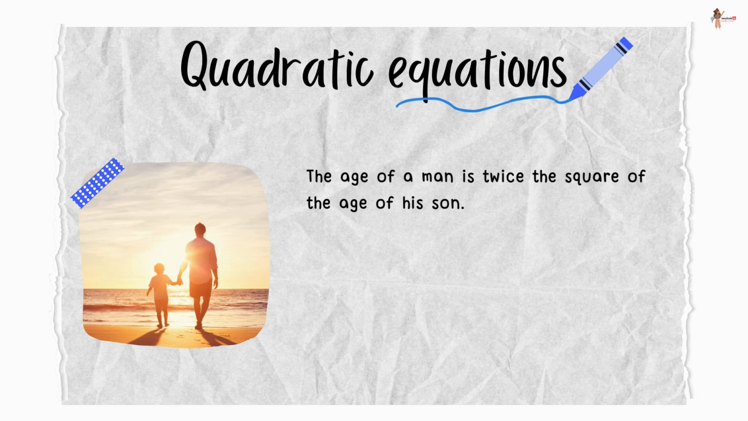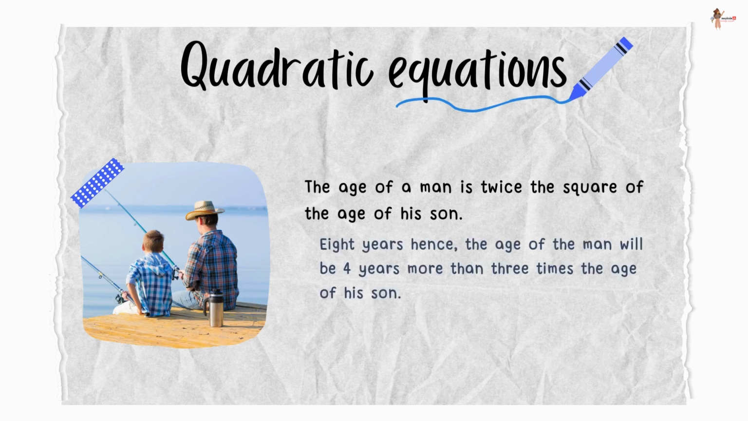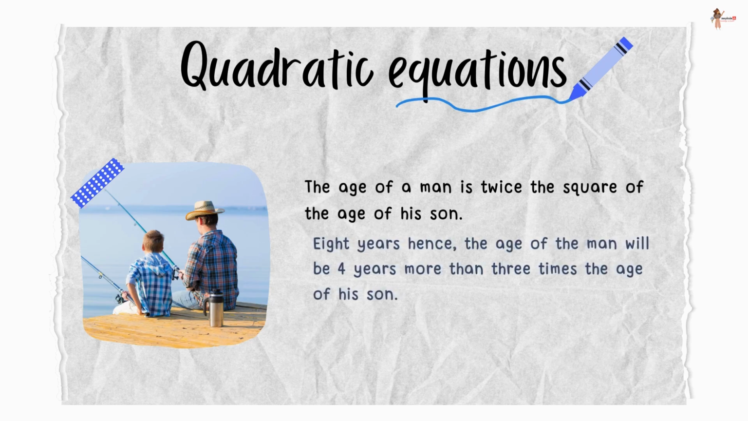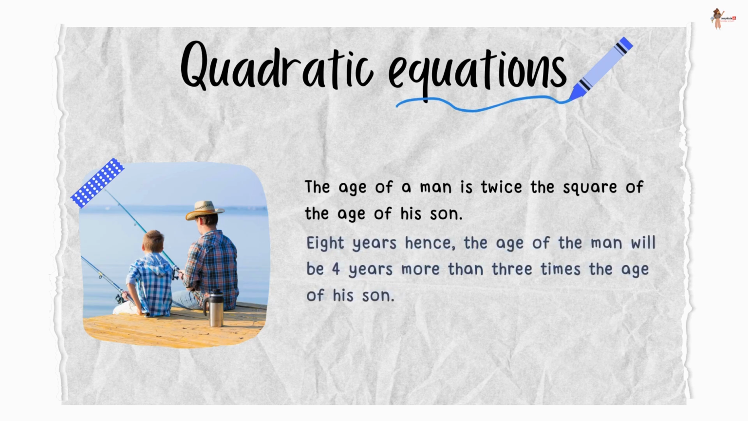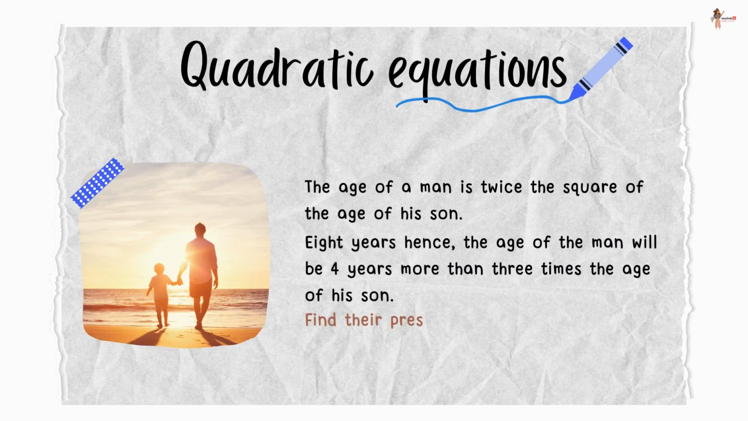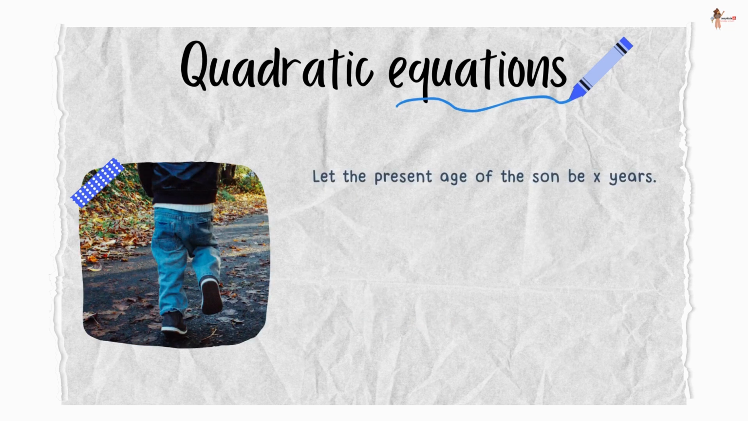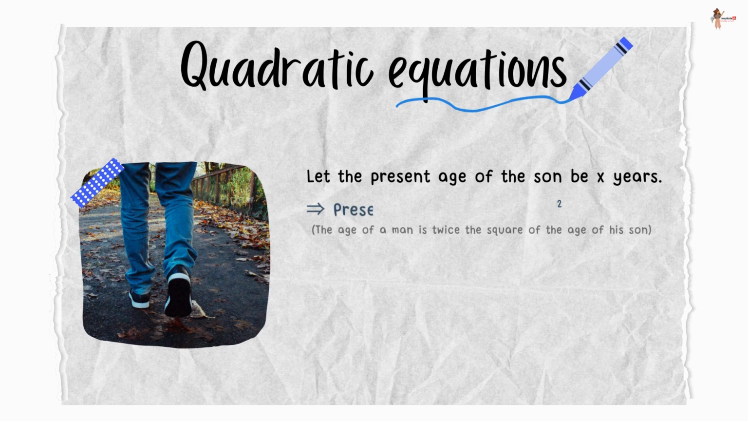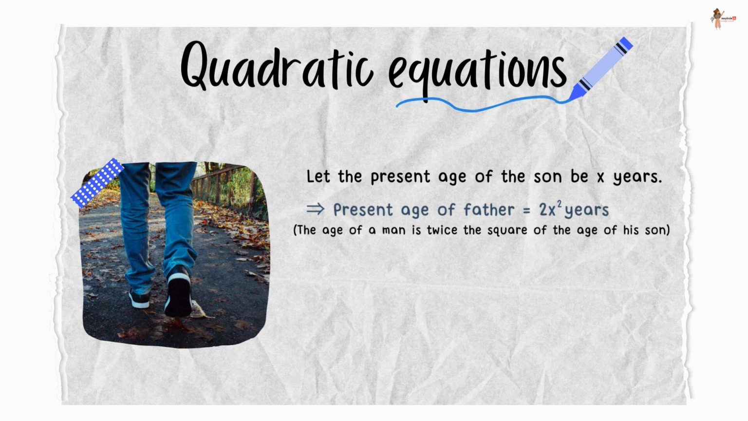The age of a man is twice the square of the age of his son. 8 years hence, the age of the man will be 4 years more than 3 times the age of his son. Find their present ages. Let the present age of the son be x years. Therefore, the present age of father would be 2x square years.